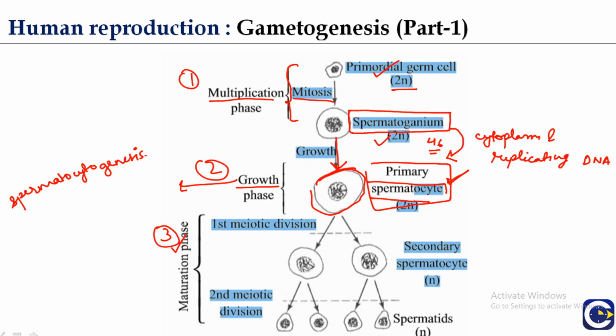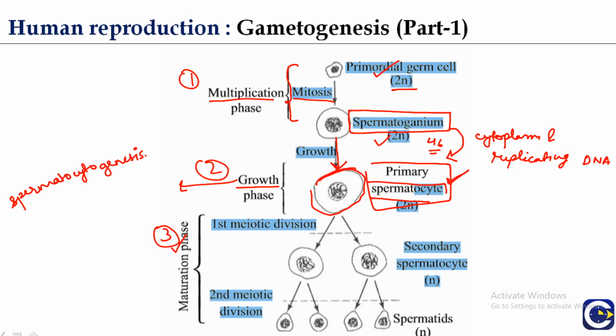Now this is followed by the maturation phase. First in multiplication there is mitosis, in the growth phase there is an increase in the size of the spermatogonium, that's why this is the growth phase. Then there is the maturation phase.